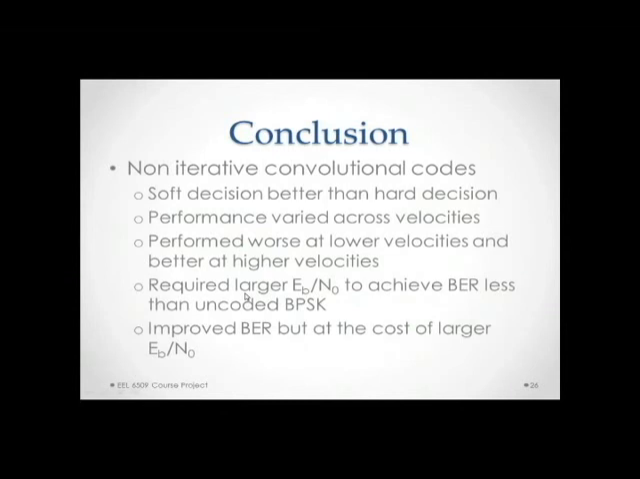The conclusion is that for the non-iterative convolutional codes, the soft decision always seemed to perform better than the hard decision decoding. The performance varied across velocities, which is one thing I found very interesting in this project. The non-iterative methods seem to perform worse at lower velocities than at higher velocities, and they required a much larger bit energy versus noise energy to achieve a BER less than uncoded BPSK. Overall, the non-iterative codes improve BER, but at a cost of larger Eb/N0.